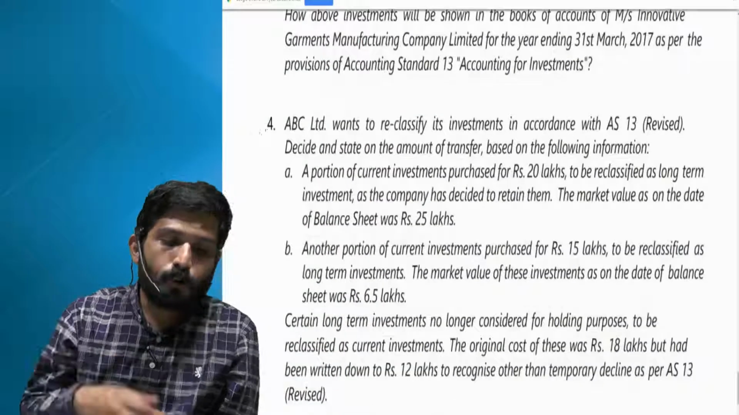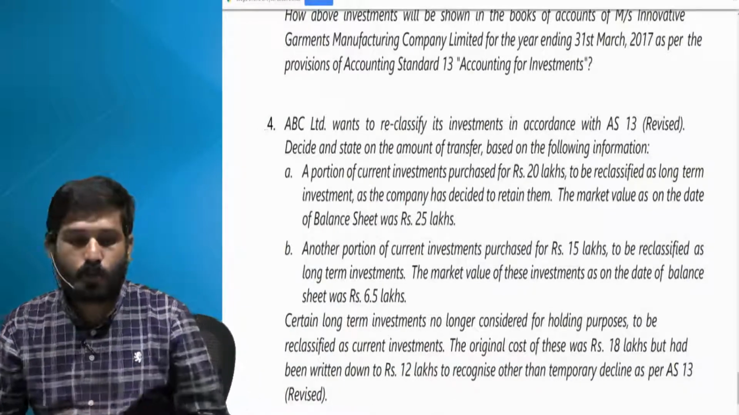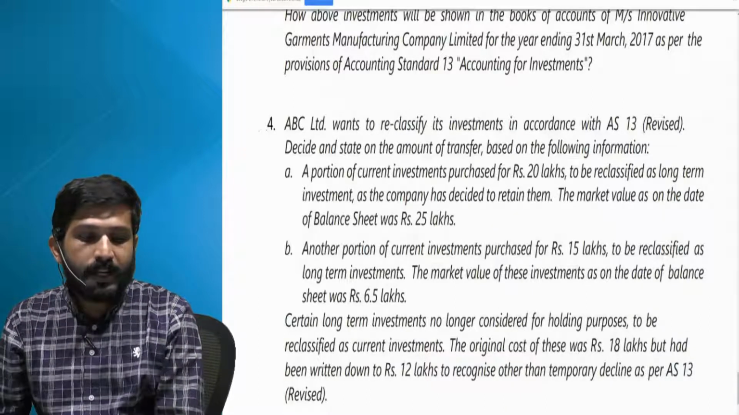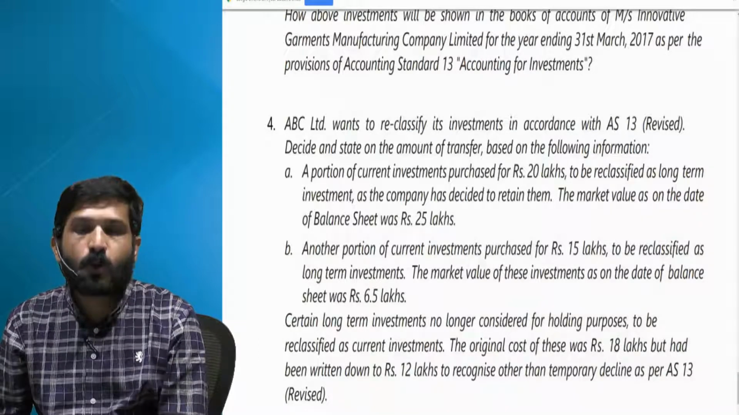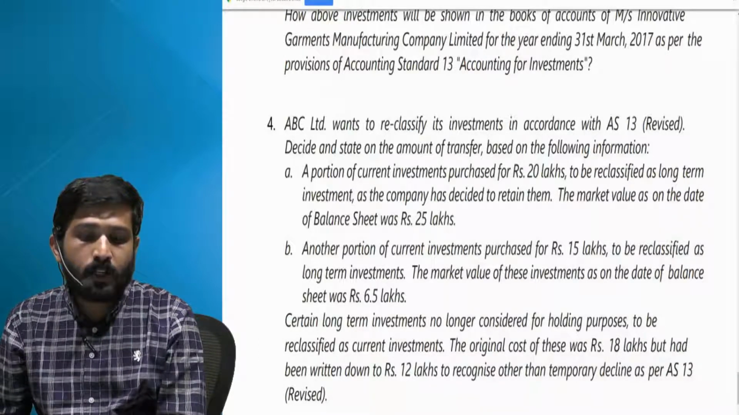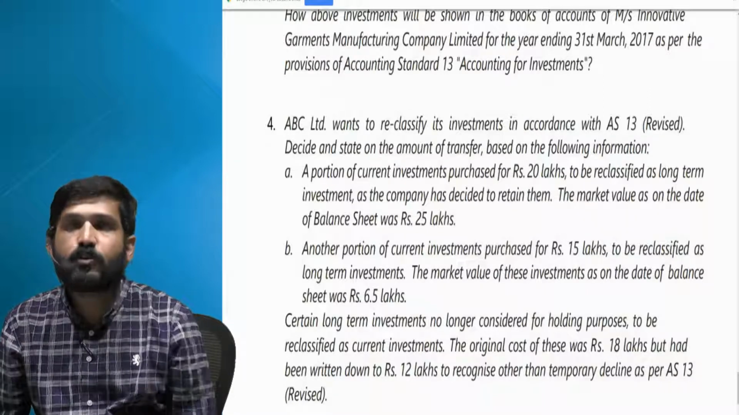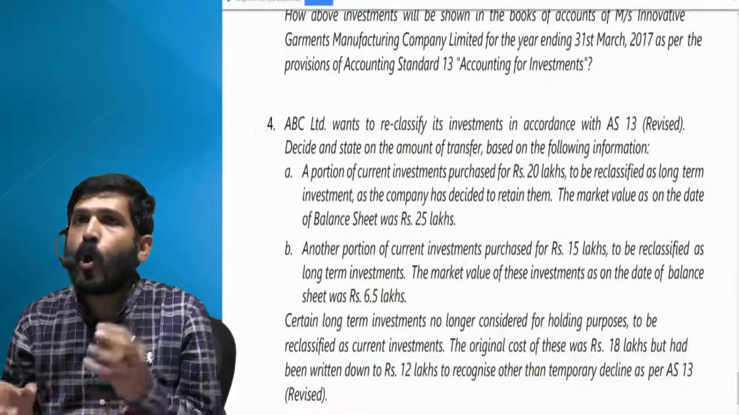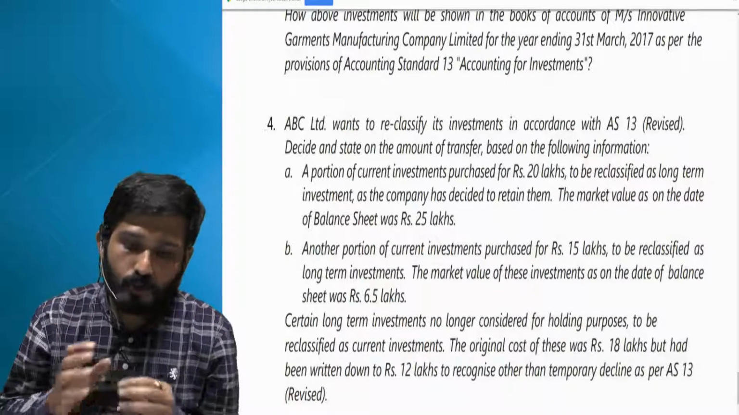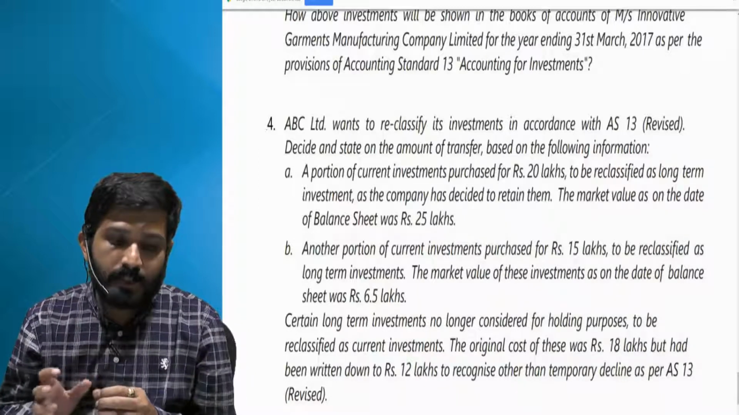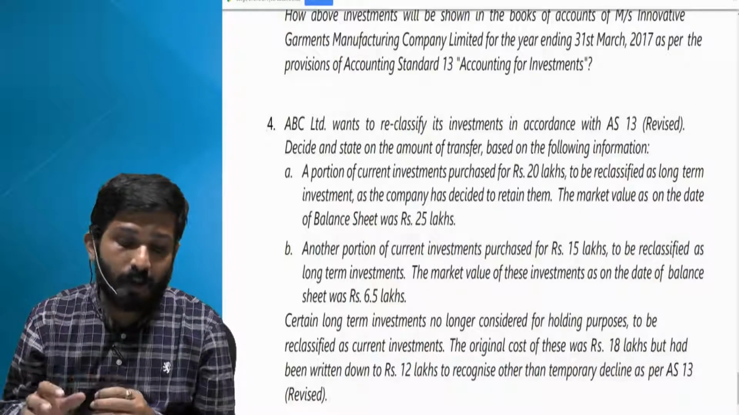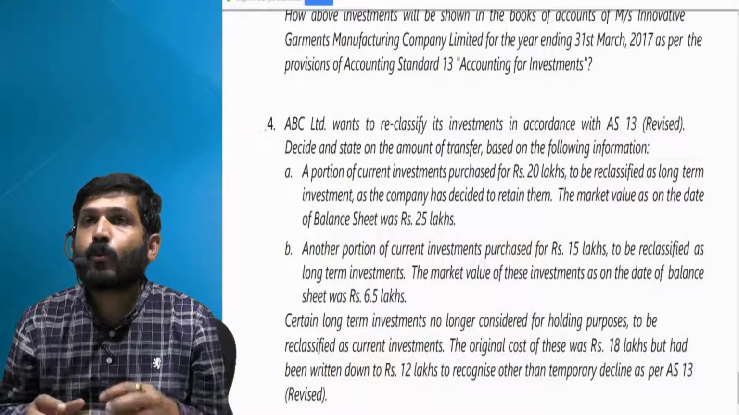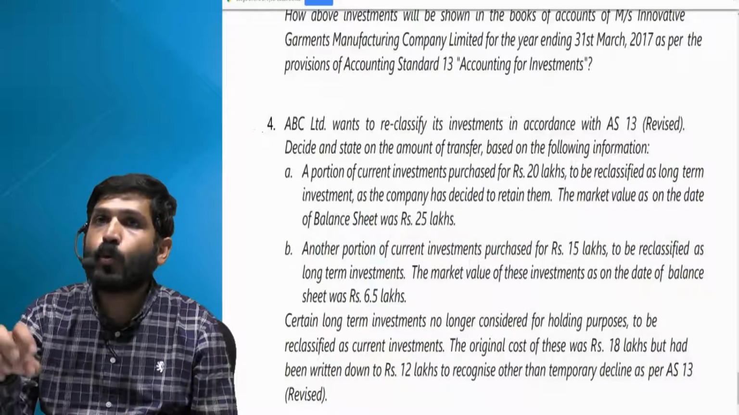ABC Limited wants to reclassify. So it's reclassification. Its investment in accordance with AS 13. Decide and state on the amount of transfer based on the following information. A portion of current investment purchased for 20 lakhs to be reclassified as long term. Do you remember? We have discussed. So from current to long term, you have to take it at cost or fair value which is lower. So cost is 20 lakhs. As the company has decided to retain them, the market value on the date of balance sheet is 25 lakhs. So very clear. Cost or fair value which is lower. So what is lower? 20 lakhs. So now it will be shown as long-term investment at 20 lakhs.